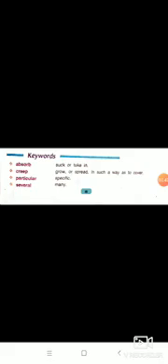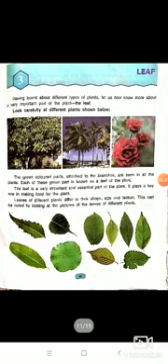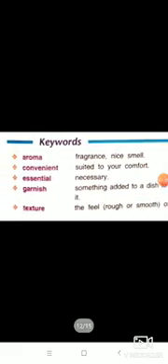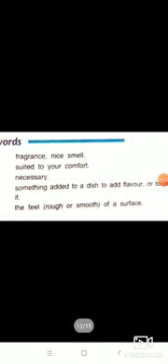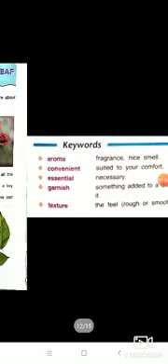Okay, now I am moving to chapter 3, that is Leaf, and this is the last chapter of the first periodic test portion. Okay, so we will listen carefully and see the keywords of this chapter. First word is aroma, that is fragrance, nice smell; convenient, suited to your comfort; essential, necessary; garnish, something added to a dish to add flavor. Okay, and then the word is texture, that means the feel of a rough or smooth surface.